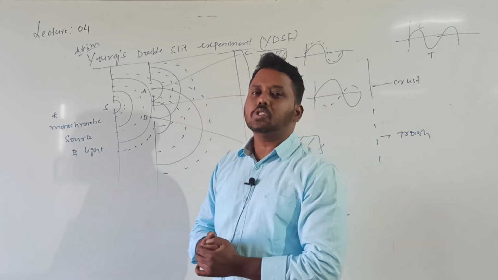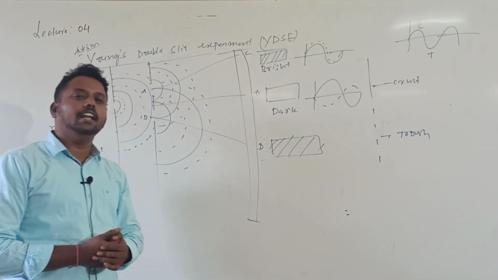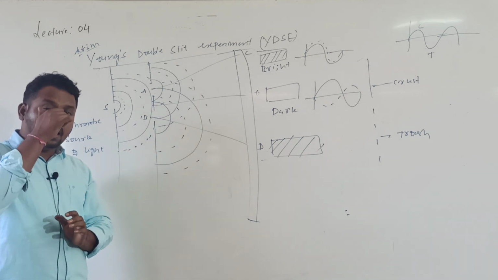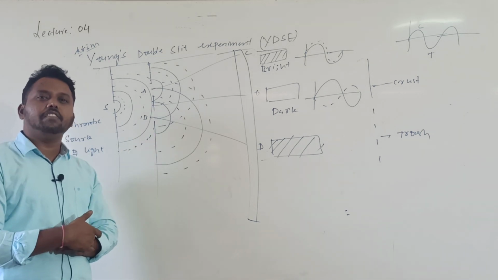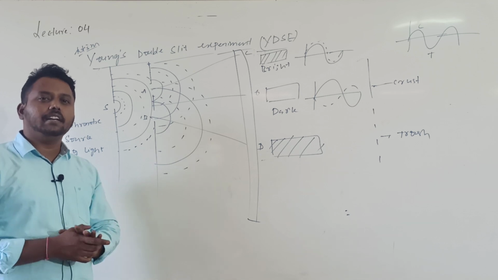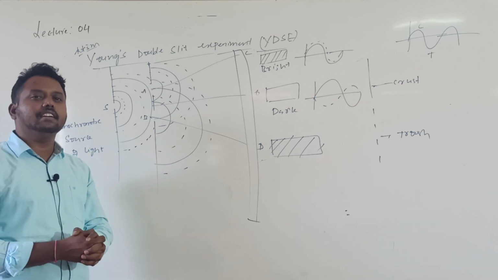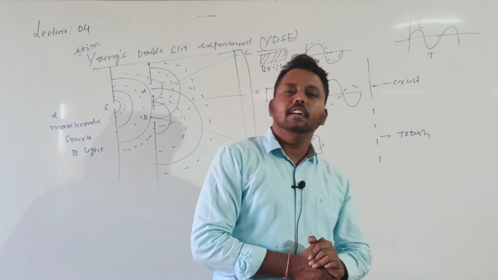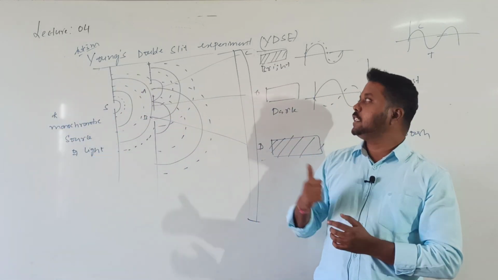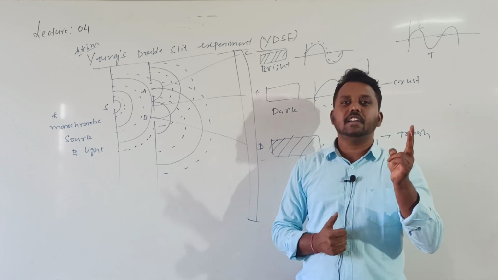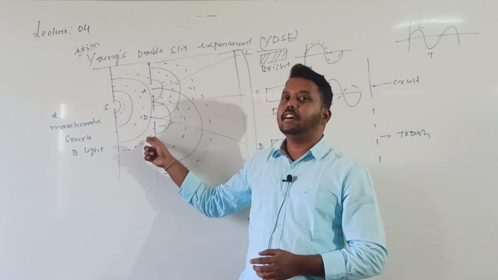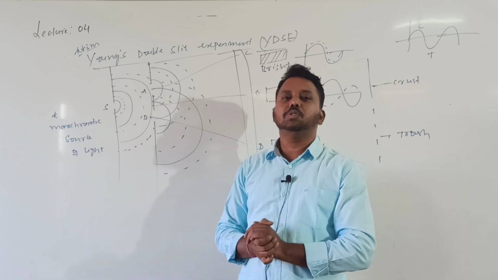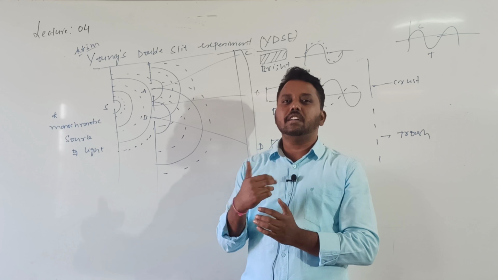In this way, Thomas Young demonstrated it, the Thomas Young experiment. Before this there was no acceptance, because Huygens tried to explain interference also, but no one accepted it. Then the first scientist who gave the demonstration of interference experimentally was Thomas Young only. So this experiment is called Young's double slit. Why is it called the double slit? Here two slits are there. Those two slits are acting like coherent sources.